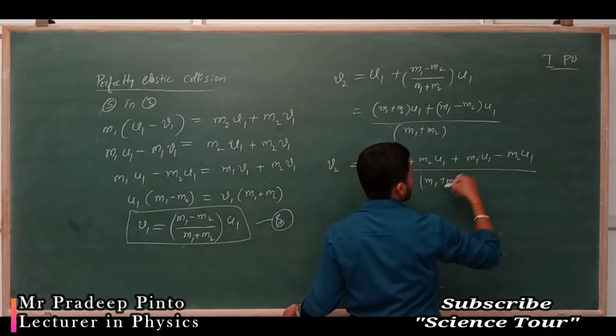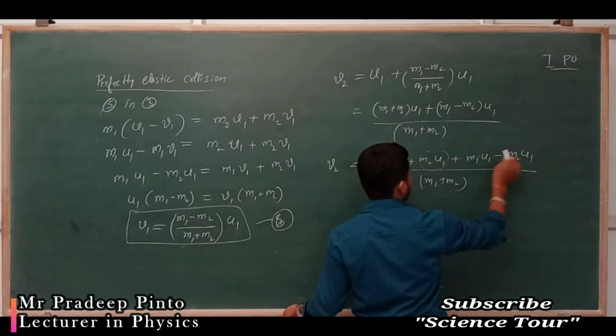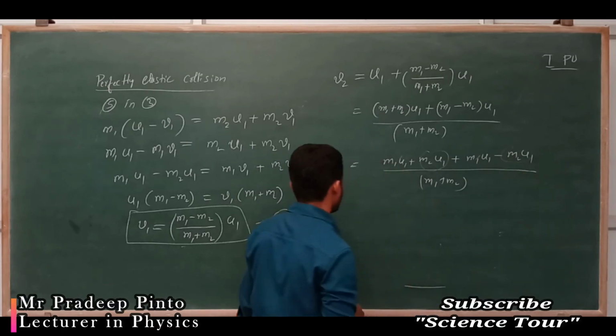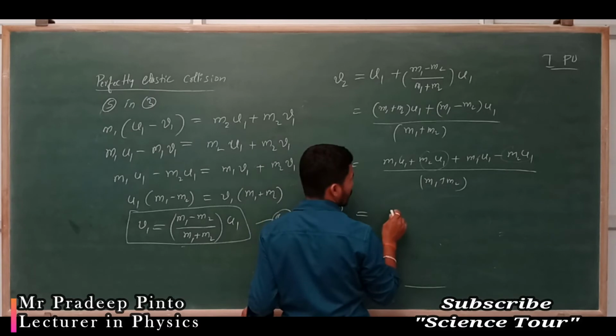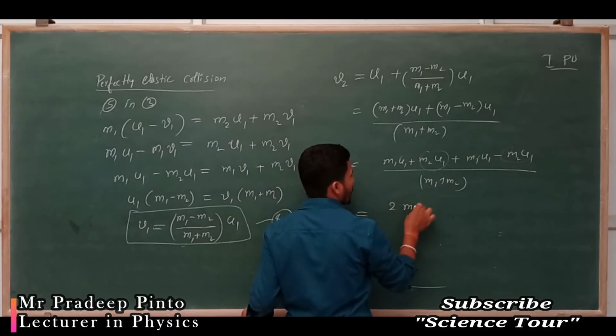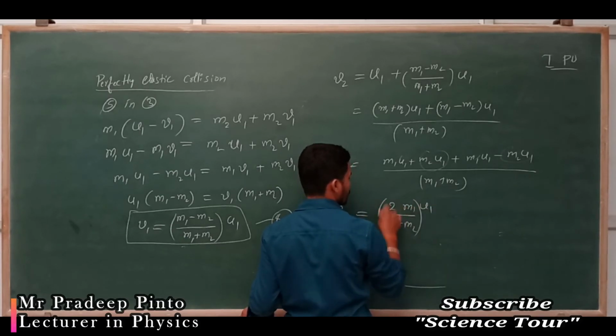Two m1 u1 terms add up, and plus and minus m2 u1 cancel. So v2 is equal to 2 m1 u1 divided by (m1 plus m2).